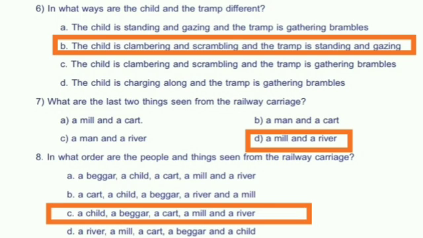The last two things that are seen from the railway carriage are a mill and a river. In what order are the people and things seen from the railway carriage? We first saw a child, then a beggar, then a cart, a mill, and a river.